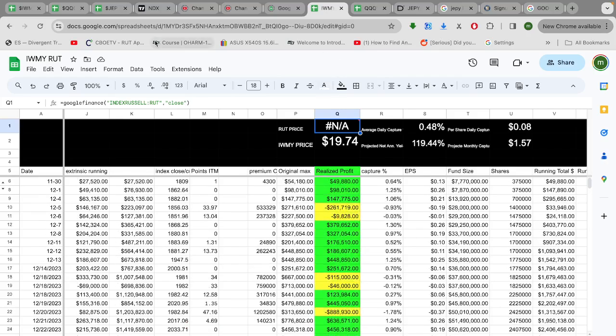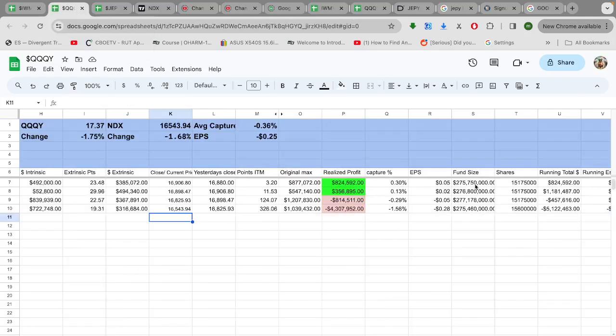I don't see that happening this month because we're already starting with high numbers. Look at QQQY. QQQY is $250 million right now. For it to have the same kind of share growth as IWMY had last month, this fund would be bigger than JEPY or QYLD. And that's just not going to happen in one month, especially if we keep having days like today. Days like today will probably make people sell it, which is, I'm not saying they should, but that'll also keep the share count down if we have a bad month here or there.